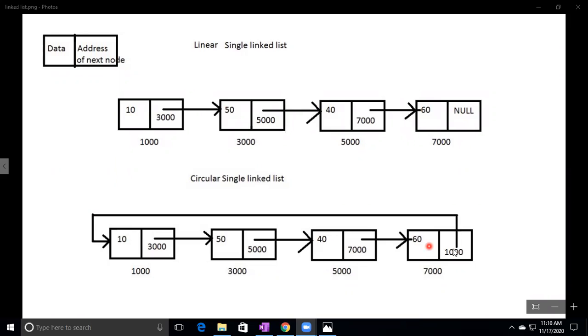Okay, so the last node maintains the address of the first node. So what is the first node's address? 1000. So this last node's next value is what? The first node's address. So the last node has the first node's address, so it is called circular single linked list.